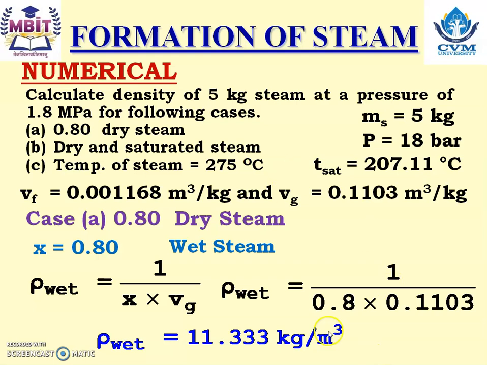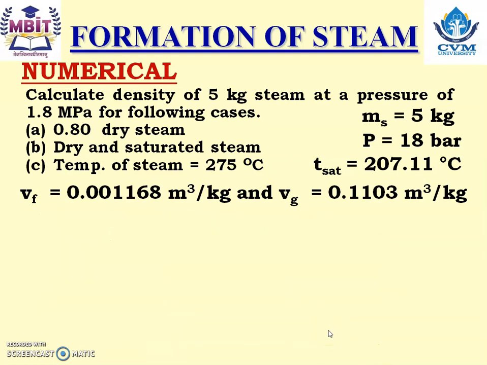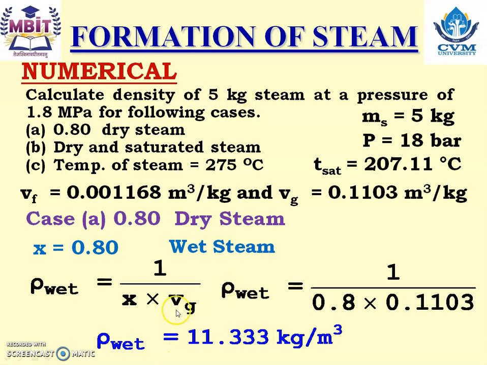But again, is it for 1 kg or 5 kg? No, density remains constant. It doesn't have any effect on mass. So whatever may be the mass, density remains same. Okay? So here we are not required to multiply density by 5, that is mass of steam, and we have to calculate the total density. Clear? So here please don't misunderstand by multiplying density by mass of steam.